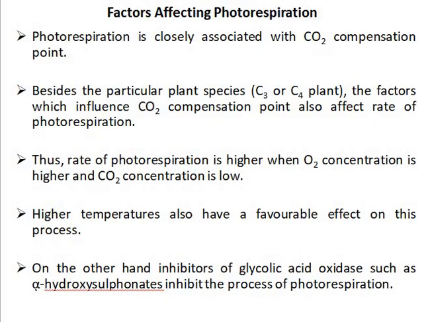Factors affecting photorespiration. Photorespiration is closely associated with the carbon dioxide compensation point. Besides the particular plant species such as C3 and C4 plants, the factors which influence the CO2 compensation point also affect the rate of photorespiration. The rate of photorespiration is higher when the oxygen concentration is higher and the CO2 concentration is less. Higher temperature also has a favorable effect on this process. On the other hand, inhibitors of glycolic acid oxidase such as alpha hydroxysulfonate inhibit the process of photorespiration.